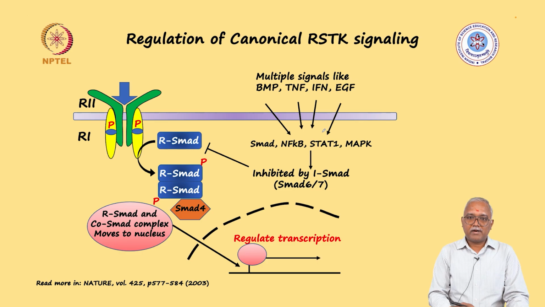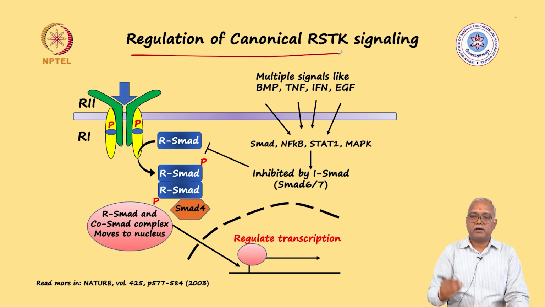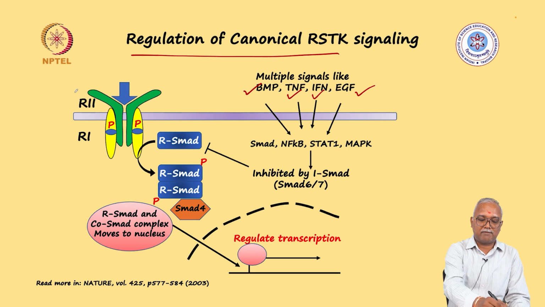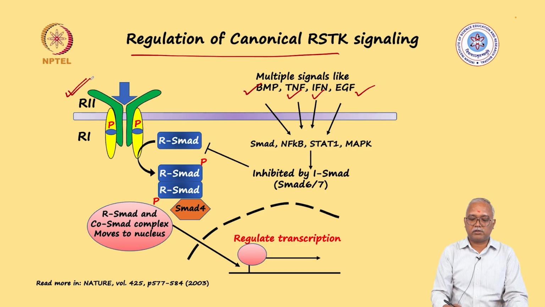There are multiple other signals which contribute to this regulation of the canonical receptor serine threonine kinase signaling. Multiple signals which are through BMP or tumor necrosis factor or interferon or epidermal growth factor, along with this activation of the receptor serine threonine kinase, can activate molecules like NF-kappa B, if you recollect we discussed that, or MAP kinases.